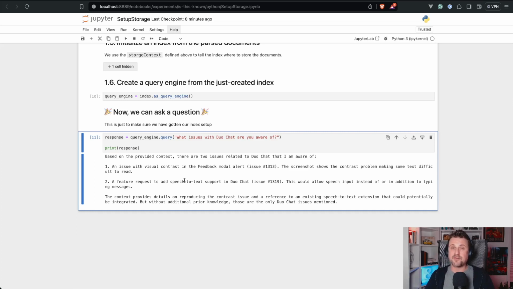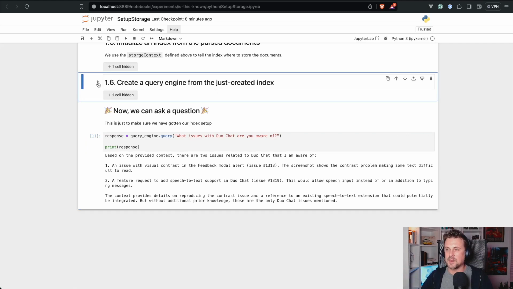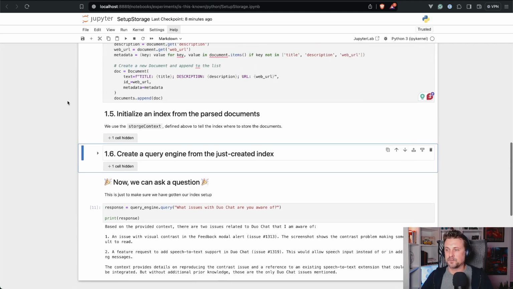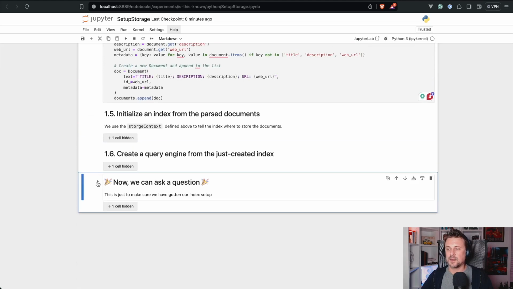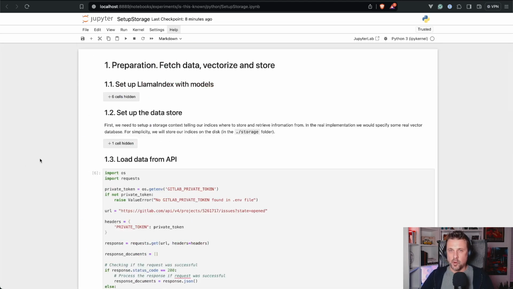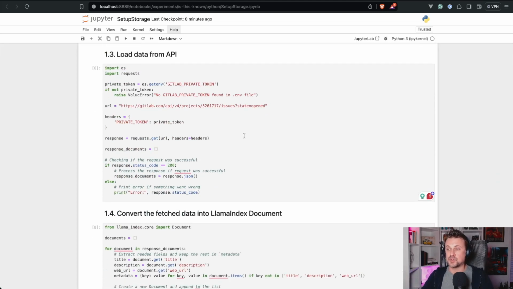So we have created the query, and at the end we have created the query engine, which we queried and confirmed that there is information stored in this vector storage. The interesting thing here is we can collapse this. When you work with experiments in this project, in this sandbox, the only two things that you probably want to play with, to change, are these two cells.